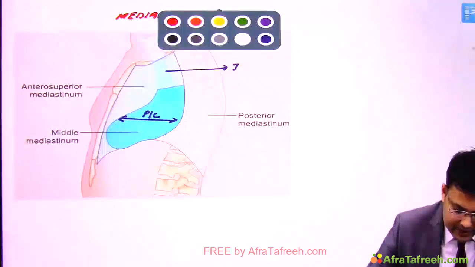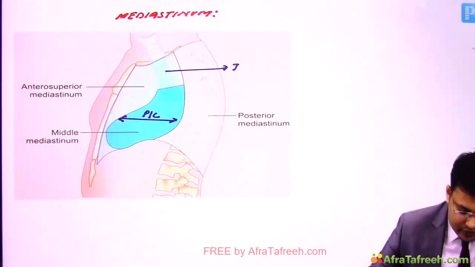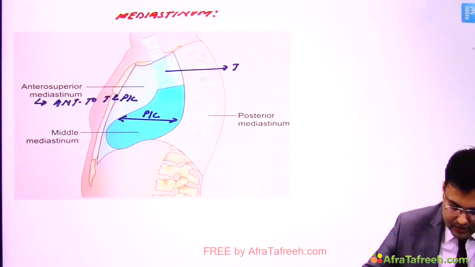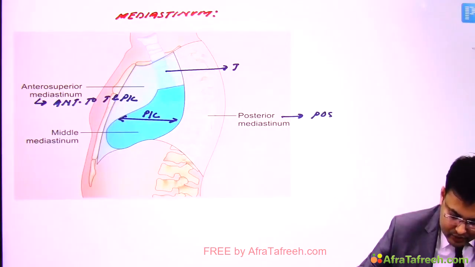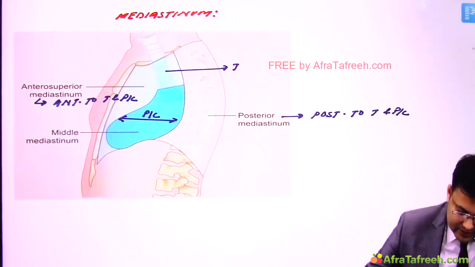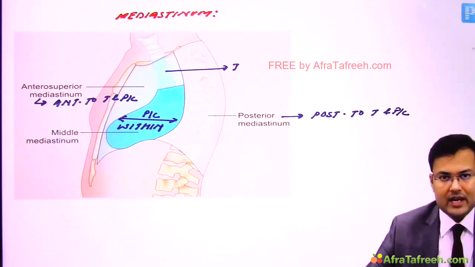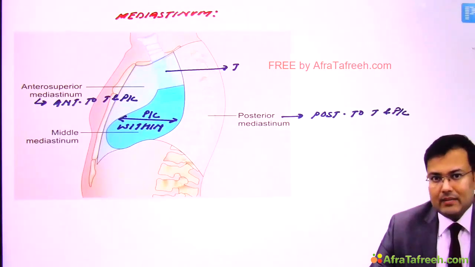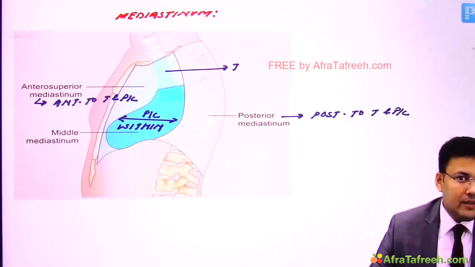One by one: anterior, also known as anterior superior mediastinum, is the space anterior to the trachea and pericardium. Posterior mediastinum is located posterior to the trachea and pericardium, and the middle one is located within the pericardium including the trachea. Now an important point: what are the mediastinal masses located in the anterior, middle, and posterior mediastinum? These are important one-liner questions which are frequently asked.